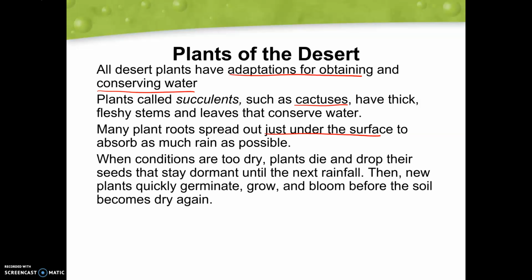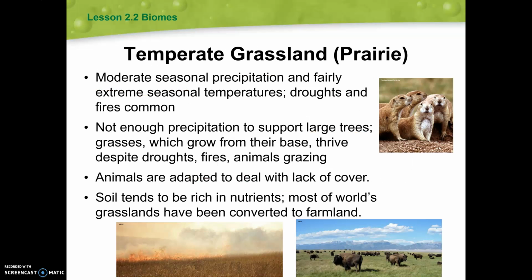When conditions are too dry, plants die and drop their seeds, and those seeds are going to stay dormant. That means they're not going to be active until the next rainfall. Then new plants are able to germinate and grow and bloom before the soil becomes too dry. So this is another adaptation that has occurred. These seeds are dropped when those plants are dead, but they also have adapted to germinate, grow, and bloom very, very quickly to allow that plant life to survive.